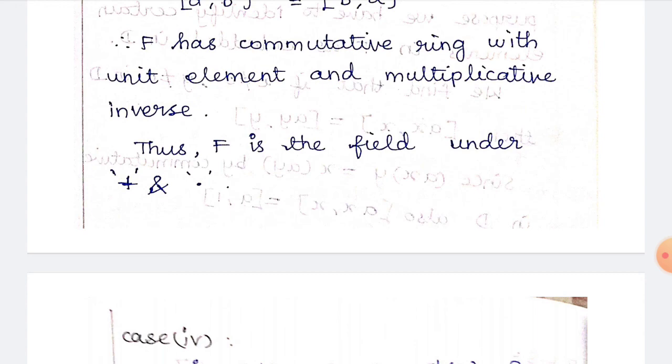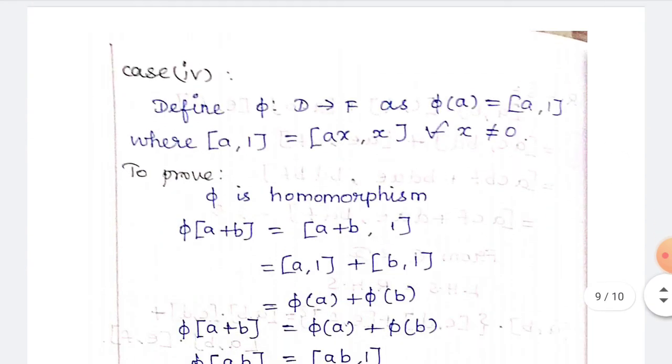Case 3 is over. Next we come to case 4, where you have to define a homomorphism. We have to prove homomorphism as well as one-to-one. Define phi from D to F as phi of a is equal to (a,1), where (a,1) is equal to (ax, x) for every x not equal to 0.